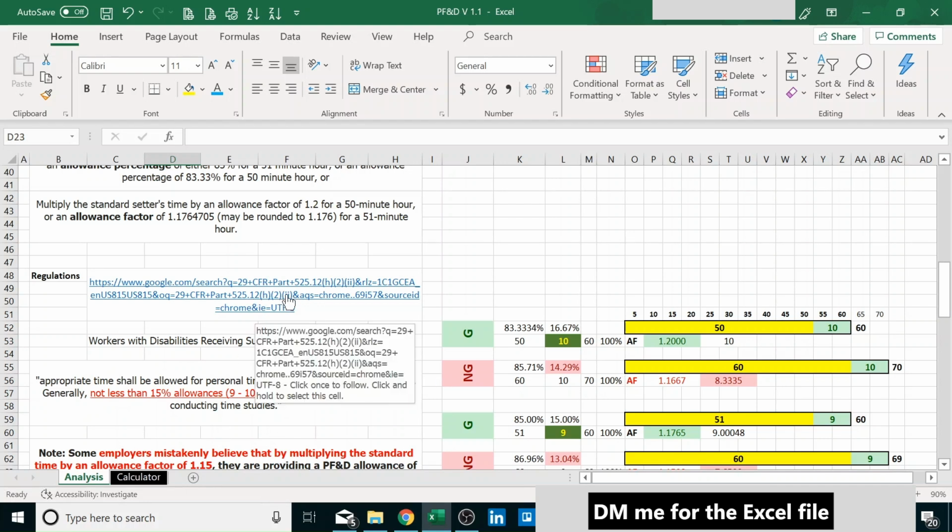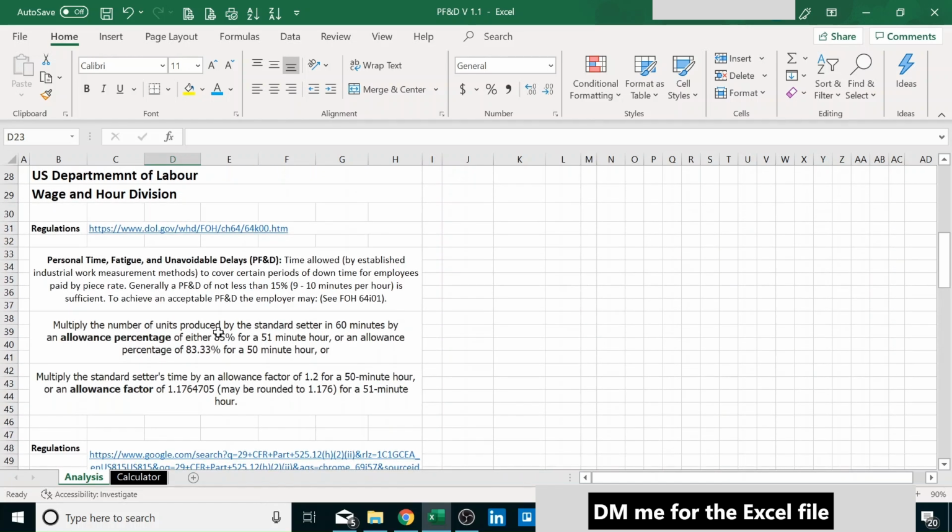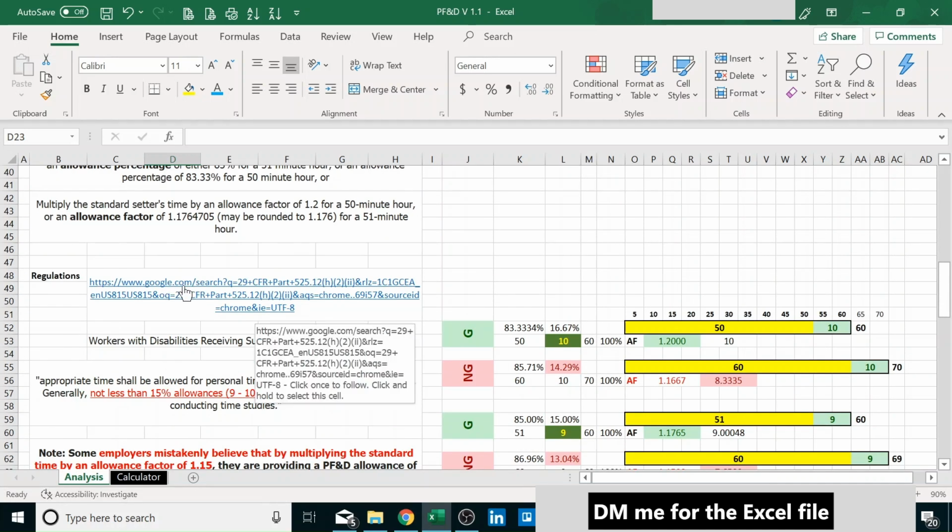This regulation, you can find it here. This one is just for normal, healthy workers. Over here, we have the one for workers with disabilities, but it does not only apply to workers with disabilities, it applies to all workers since it's just PF&D in general.